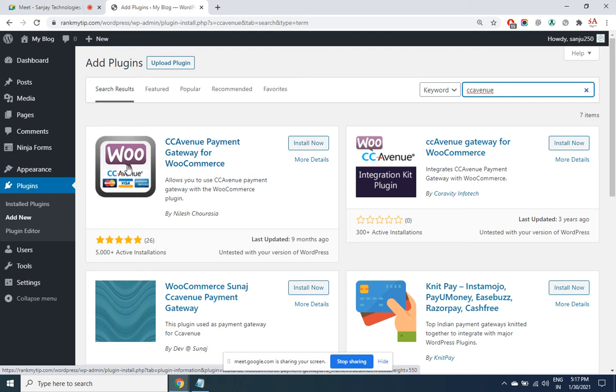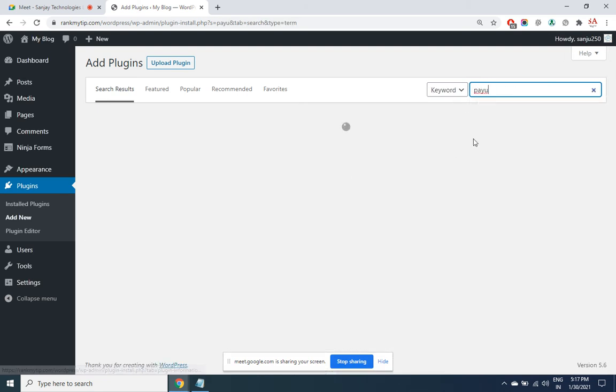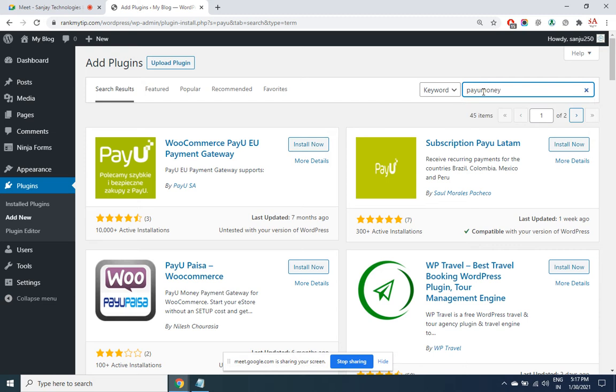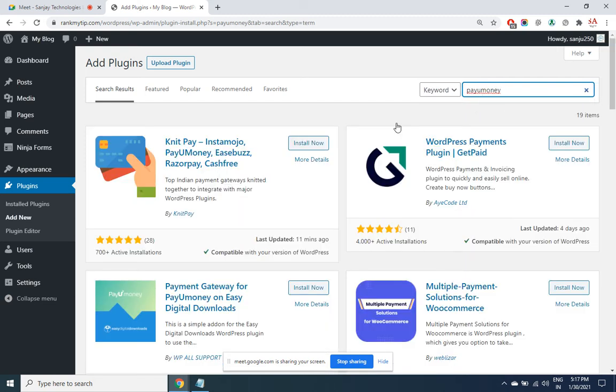So firstly, you have to open an account in CC Avenue if you want to use the CC Avenue payment gateway. The popular ones are CC Avenue as well as PayUmoney. PayUmoney charges are very reasonable. These are payment gateways that you can use. Once the payment gateway plugin is installed, it will ask you for the account details. I already have an account in PayUmoney. Let me show you how it looks.